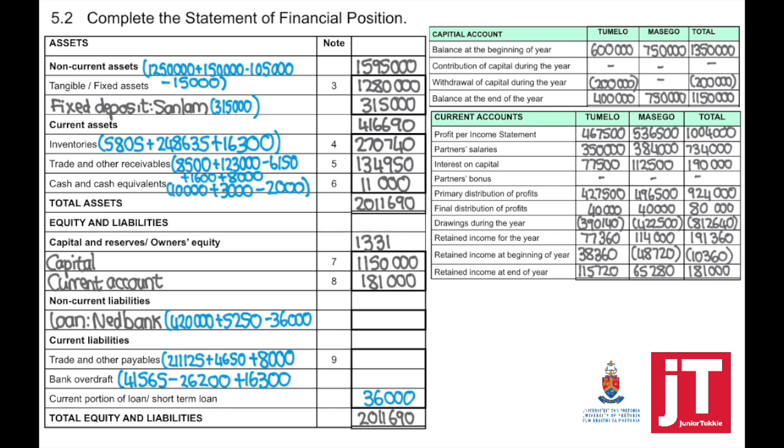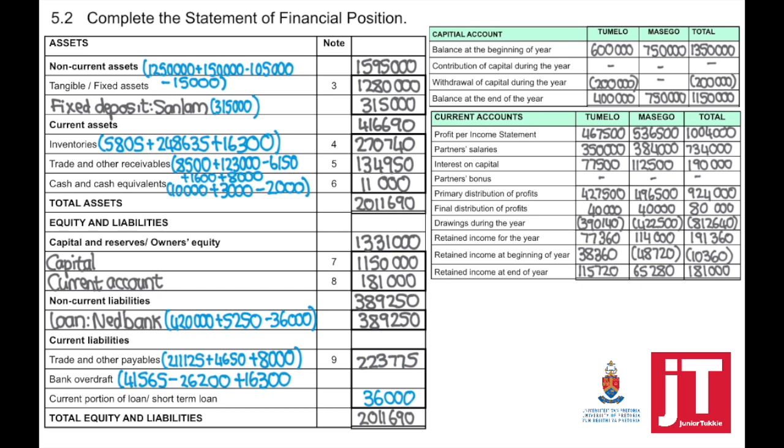Now, if we take our capital plus our current account, it equals our total capital and reserves or owner's equity. Loan, there was only the loan from Nedbank, so our total non-current liabilities. Next, calculate your current liabilities.